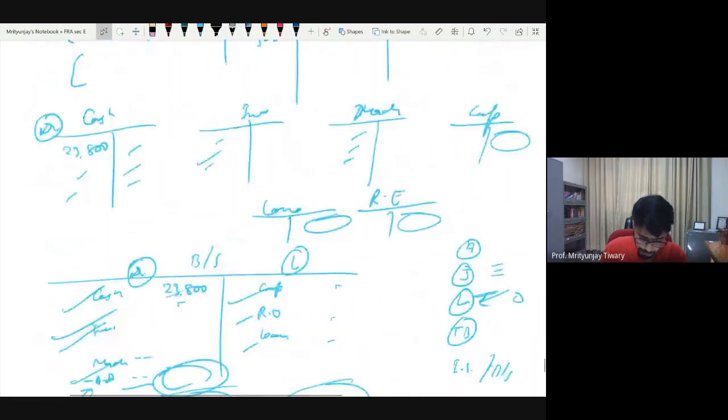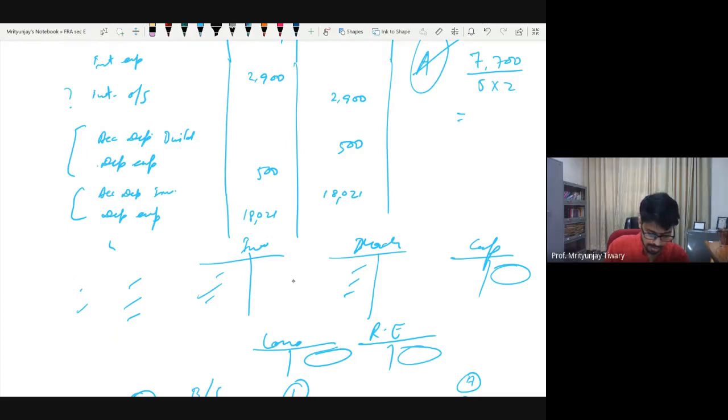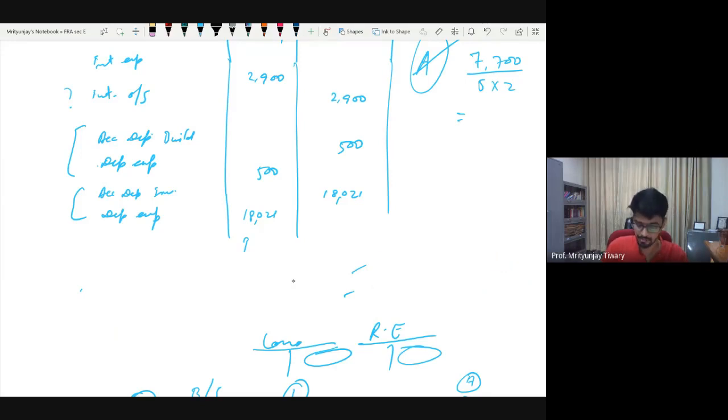So my memory is still serving me. So 18021. So what is the entry we would pass? We will pass accumulated depreciation on inventory 18021 credit and depreciation expense 18021 debit. Okay, fine. So every time we kept on passing the same journal entry. That is depreciation expense debit and accumulated depreciation credit.